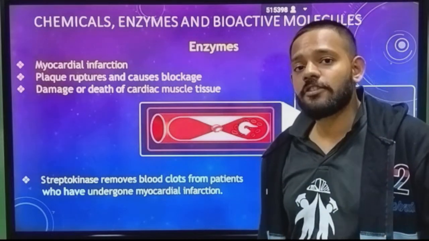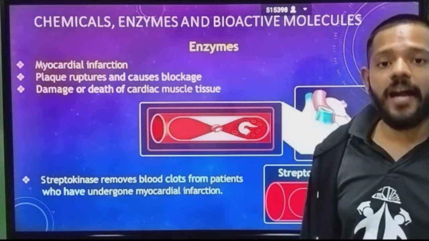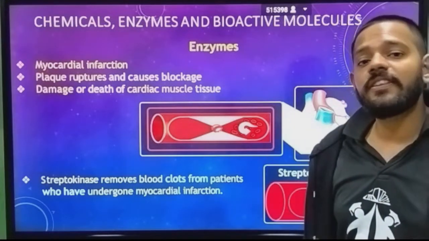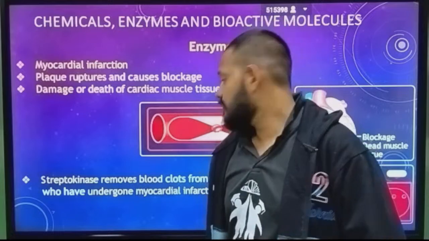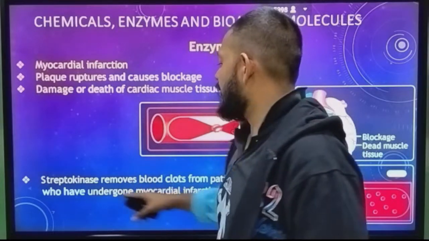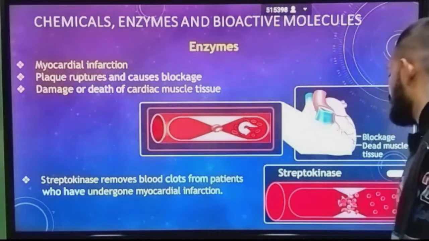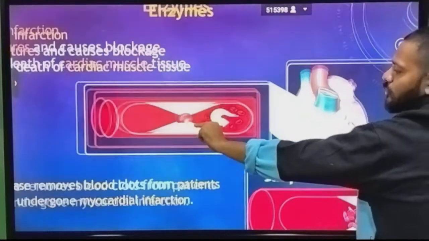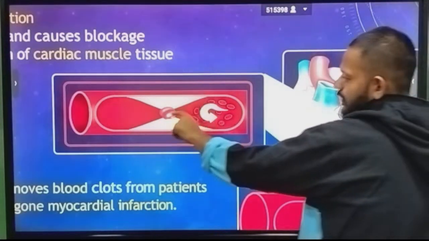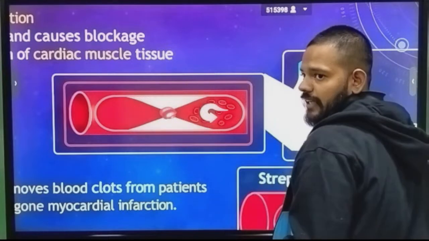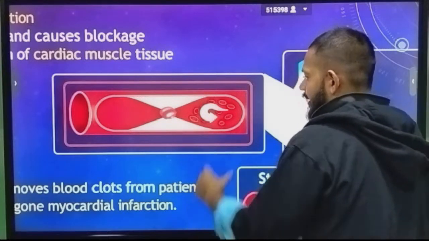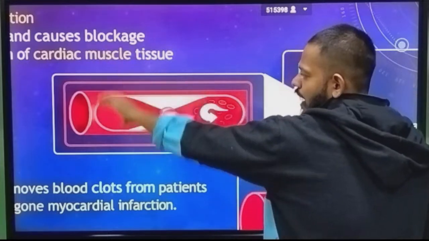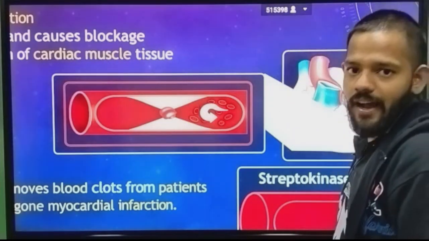Okay, the clot, the blockage which is taking place inside the main arteries, is blasted down with the help of this enzyme streptokinase. Okay, it removes blood clots from the patient who has undergone myocardial infarction like this. This is a block, now the blood cannot move ahead. You can see here, this is the blockage produced inside that artery or capillary.